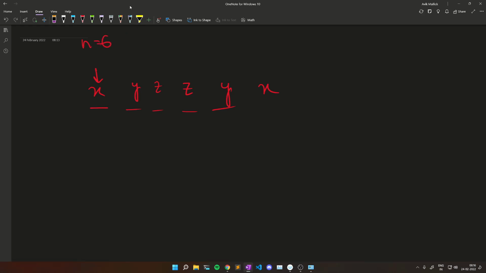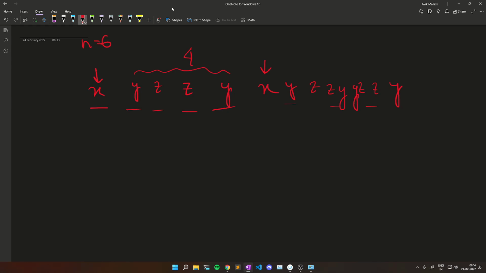Now my first element and last element are equal, so how many elements are left here? Here 4 elements are left, so I have to insert this many elements here. Like first I will insert 2 y's, then I will insert 2 z's, then I will again insert 2 z's, and then I will again insert 2 y's.